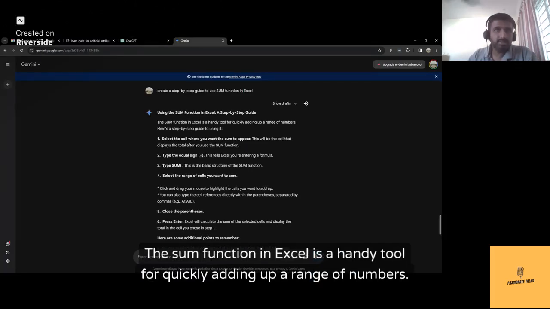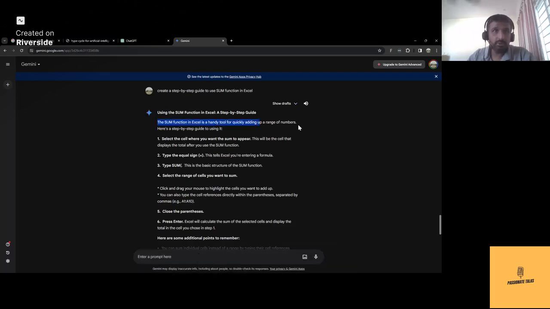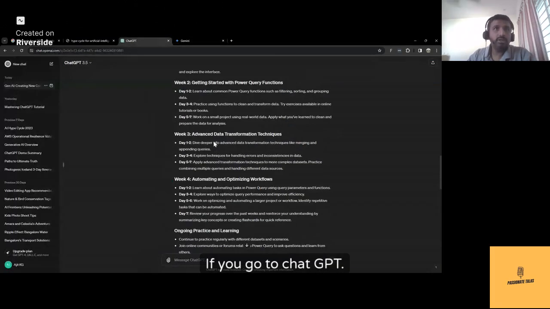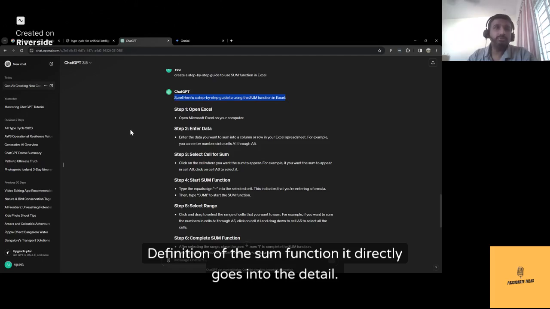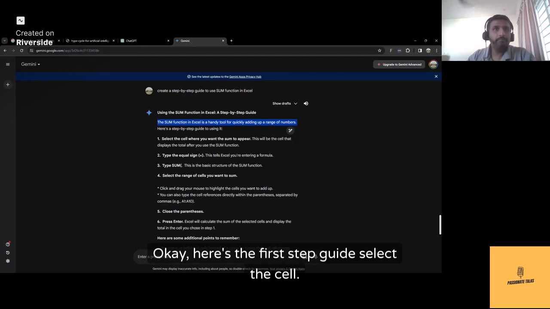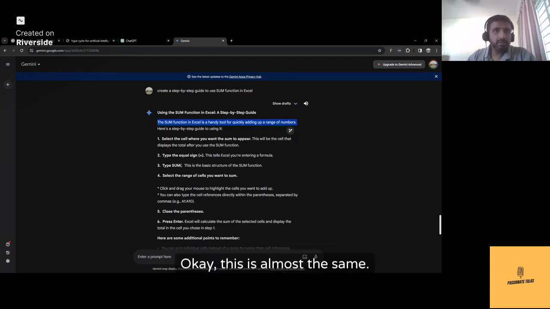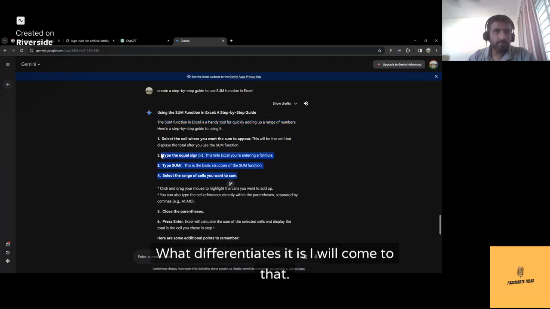The sum function in Excel is a handy tool for quickly adding up a range of numbers. This is the introduction. Now, if you go to ChatGPT, where is it? Okay, it does not go into the definition of the sum function. It directly goes into the detail. Okay, here's the step-by-step guide. Select the cell. Okay, this is almost the same.